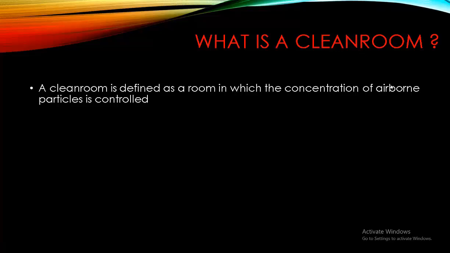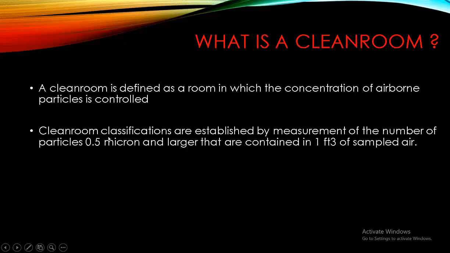So the clean room classifications are established by measurement of the number of particles 0.5 micron and larger that are contained in 1 cubic foot of sampled air. So how can we measure the cleanliness of a clean room?